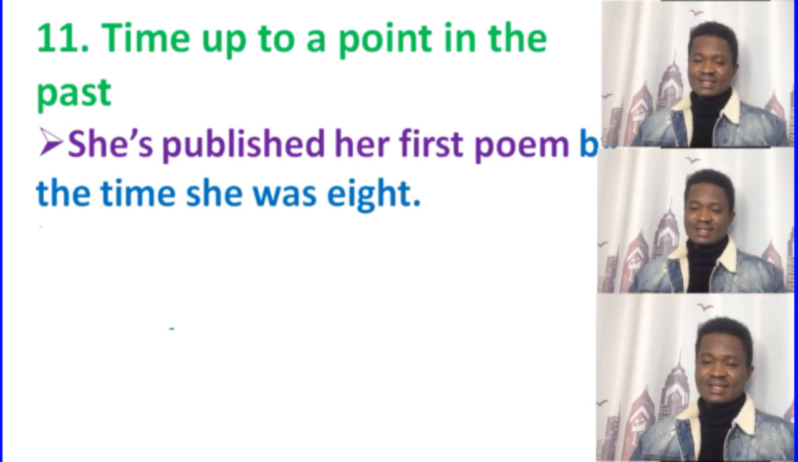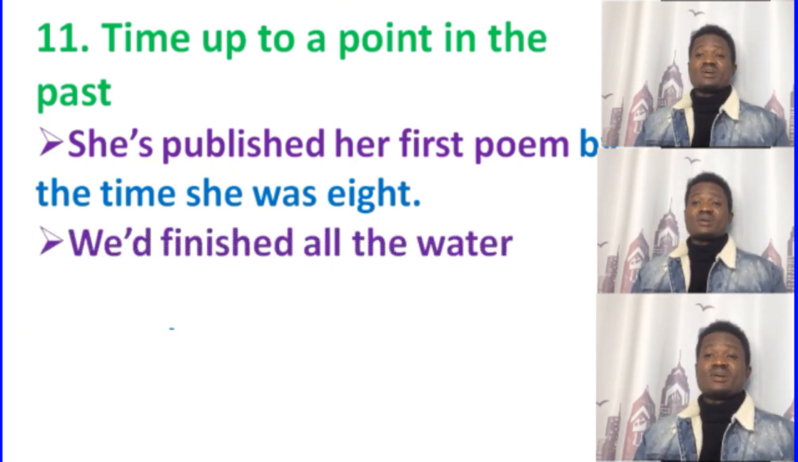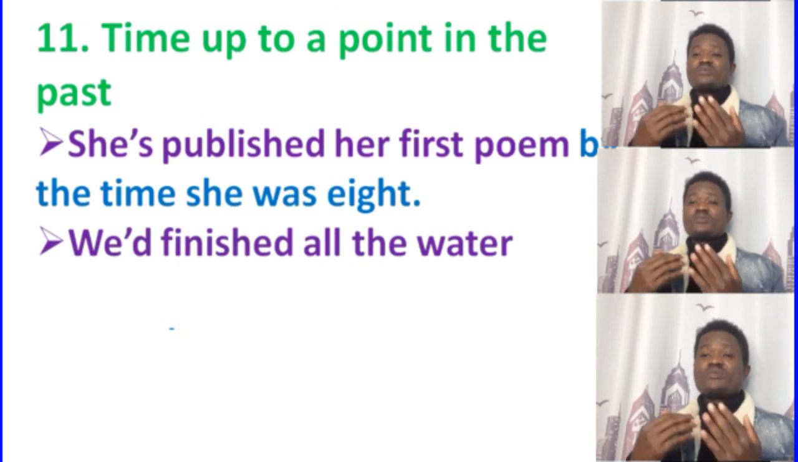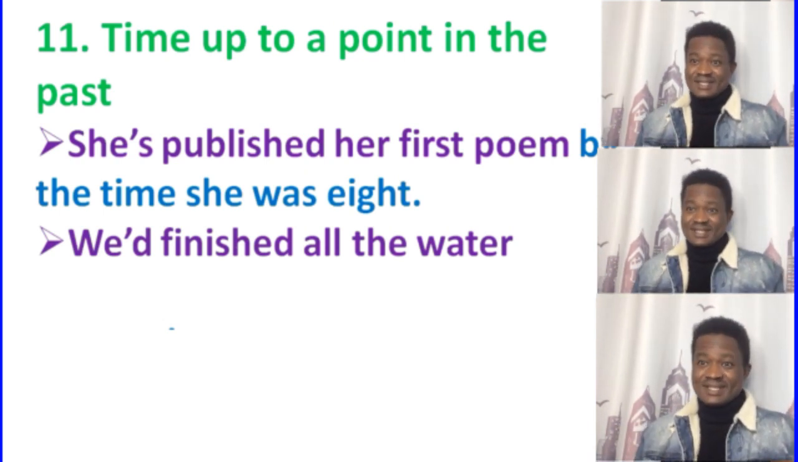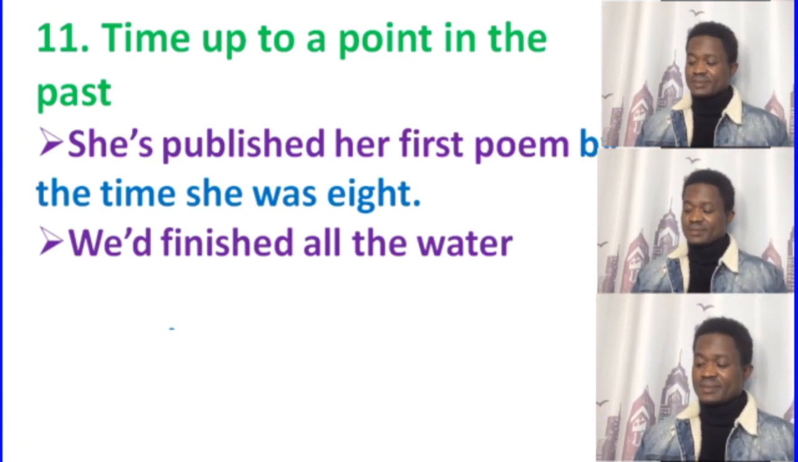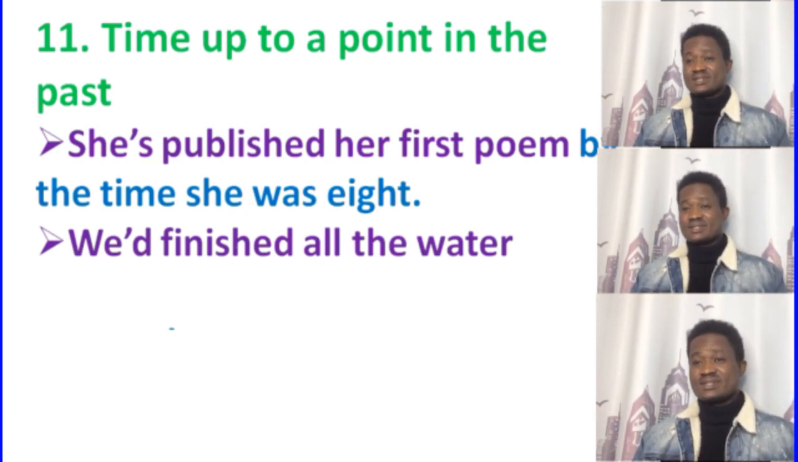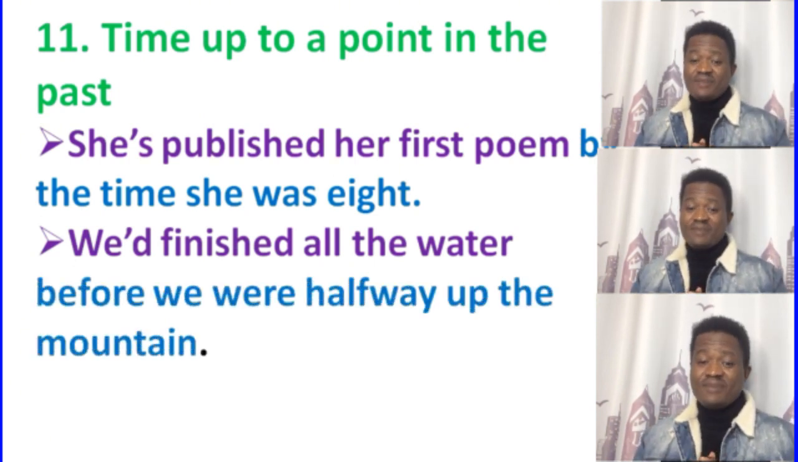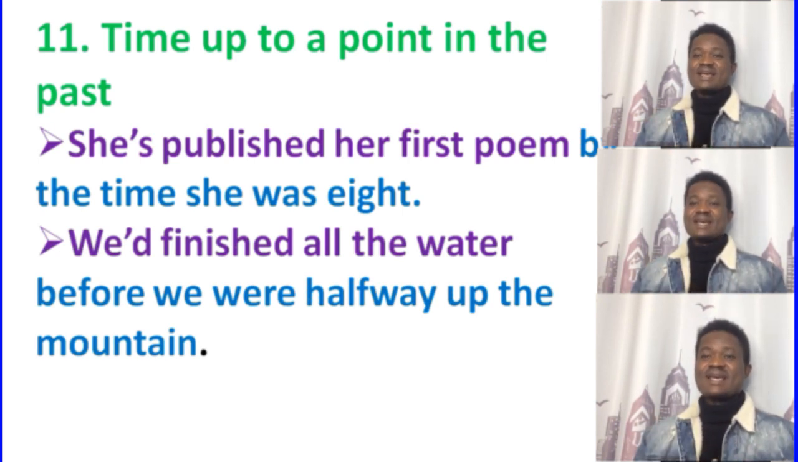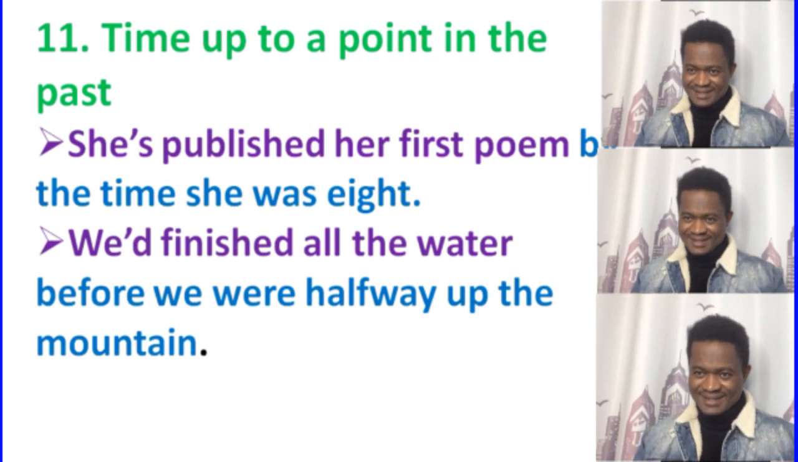Alright, okay guys, let's go. "We had finished all the water." It's time up, just like in a game when someone says, hey, it's time up. It's over, it's finished. So "we had finished all the water" is the main clause. Now let's go to the subordinate clause: "before we were halfway up the mountain." This is the subordinate clause, and this is the point in the past.